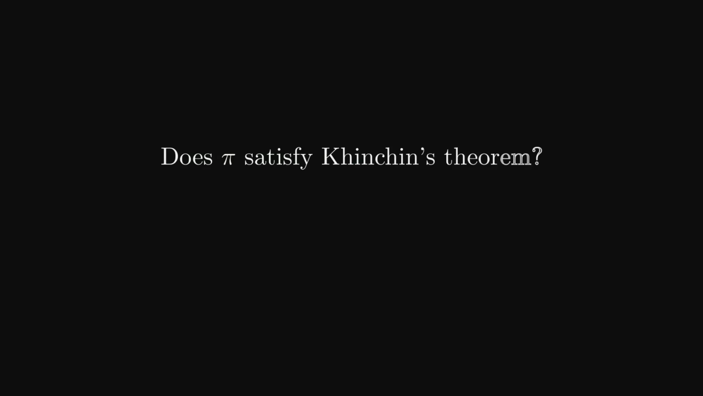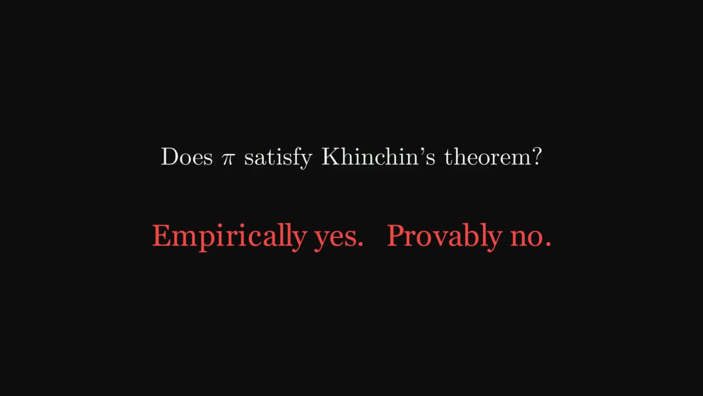Second, does pi actually satisfy Khinchin's theorem? That is, is the geometric mean of pi's continued fraction coefficients equal to k0? Empirically, yes. Provably, no. We have no proof for pi, or for gamma, or for ln 2, or even for Khinchin's constant itself. Third, the weirdest one.